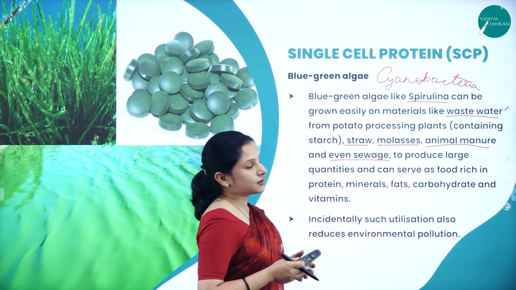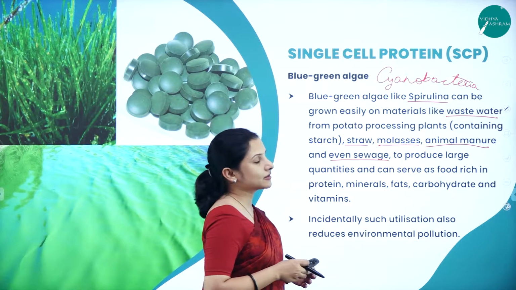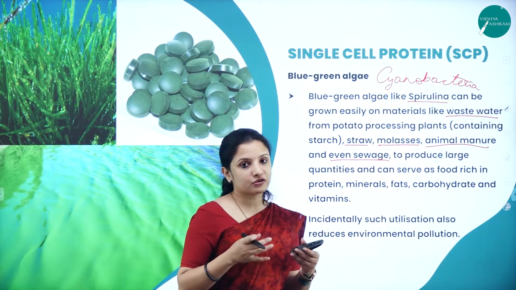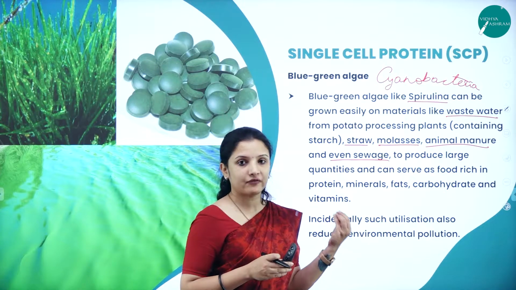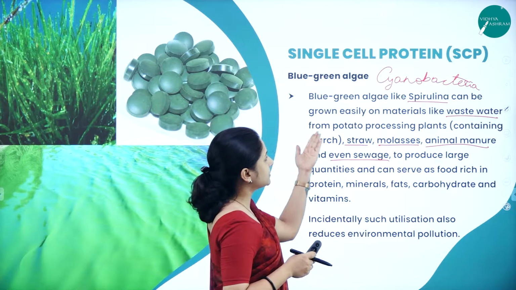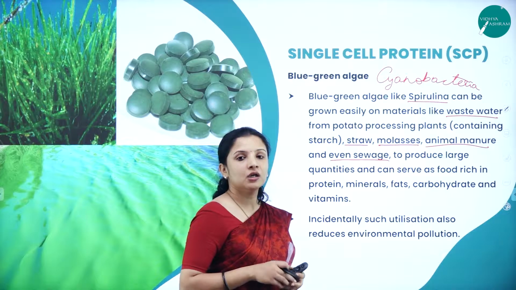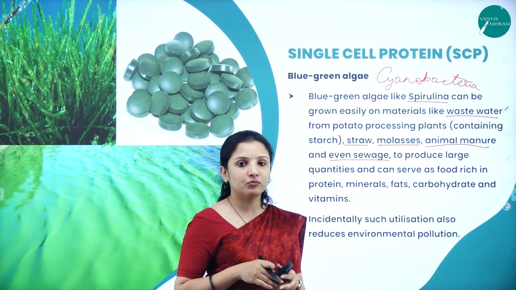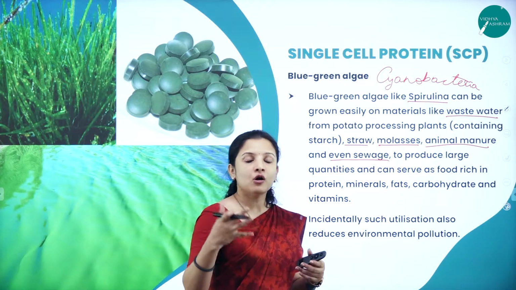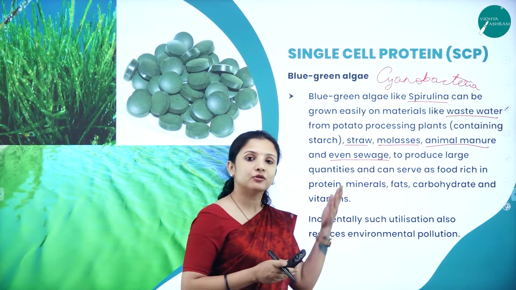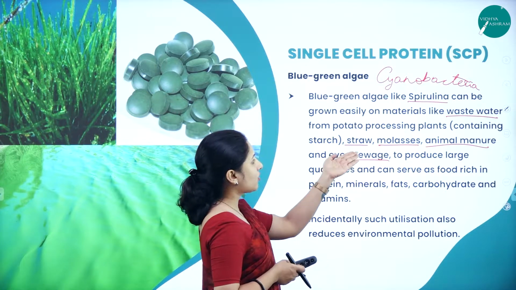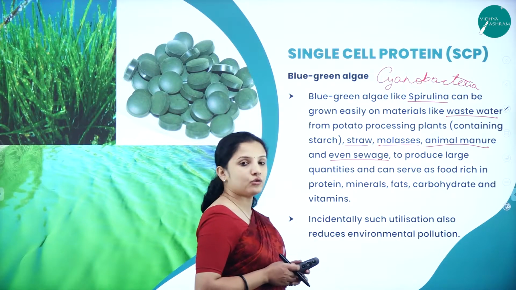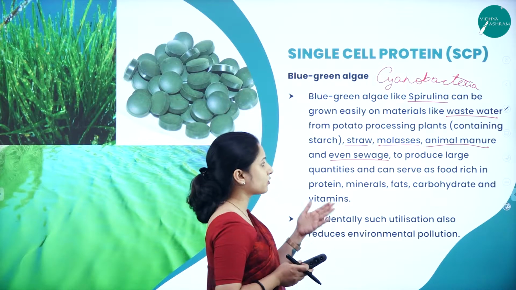So as I was saying about the blue-green algae, that is spirulina, which is nothing but a cyanobacteria, it contains large amounts of protein, and growing them is also very easy. They can be grown easily on materials like wastewater. Any potato processing industry or unit, whatever waste they remove will contain starch, right? So on that starch wastewater these spirulinas can be grown easily, and also on straw, on molasses and animal manure, and even in sewage water.